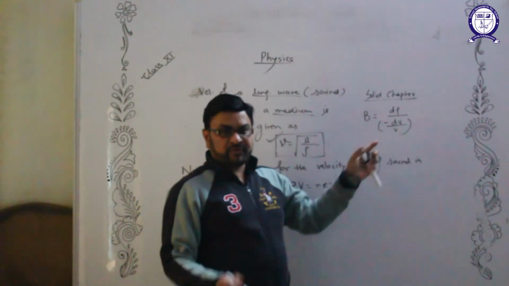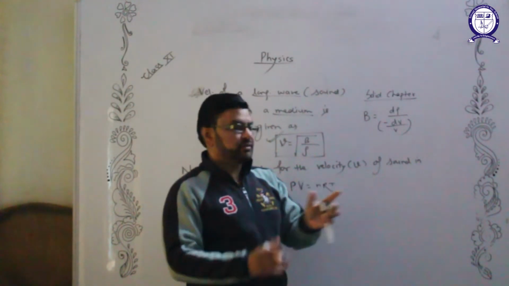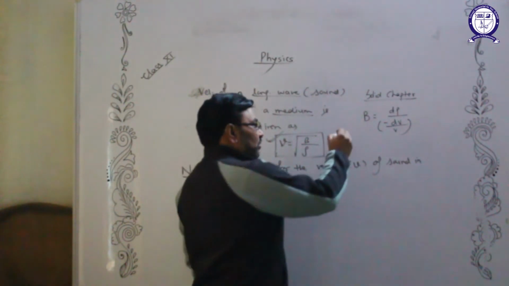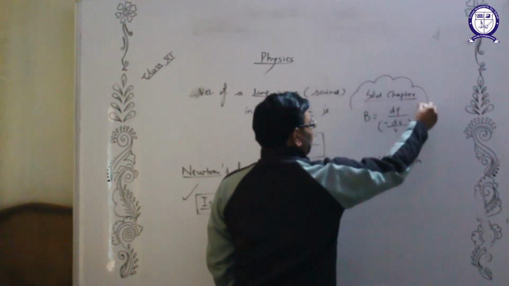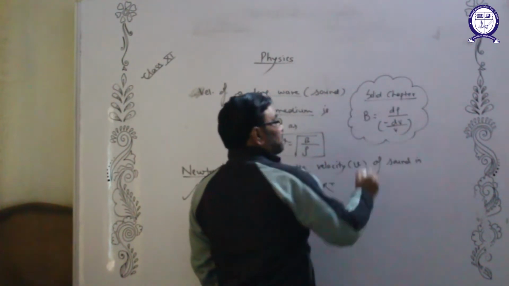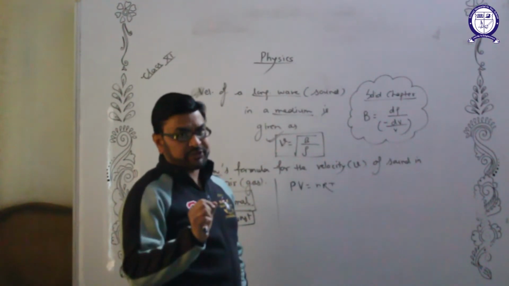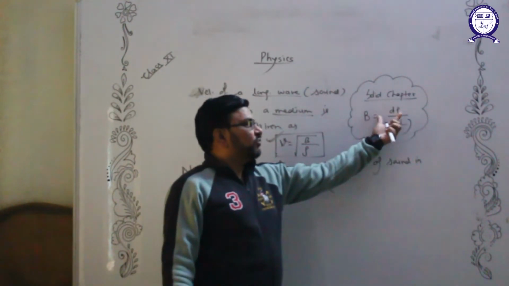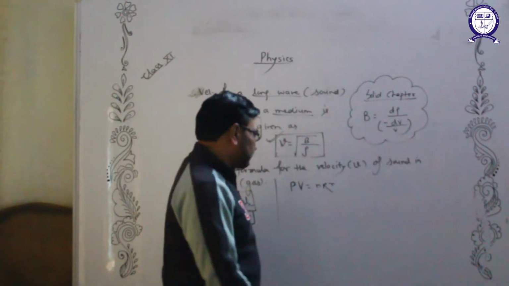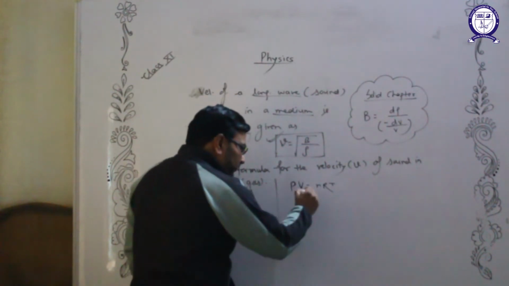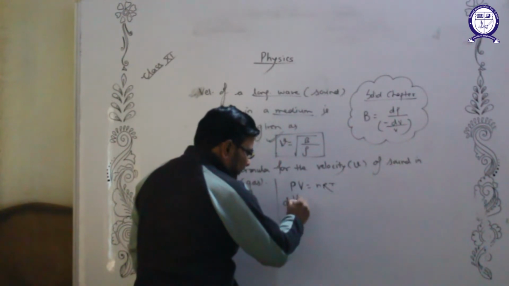Minus sign, because when you apply pressure, volume decreases. That's why the minus sign is there. So always you have to remember this. This is the definition of bulk modulus: the ratio of stress, that is change in pressure, and the volumetric strain. Okay. Let us differentiate this equation, differentiating both sides.